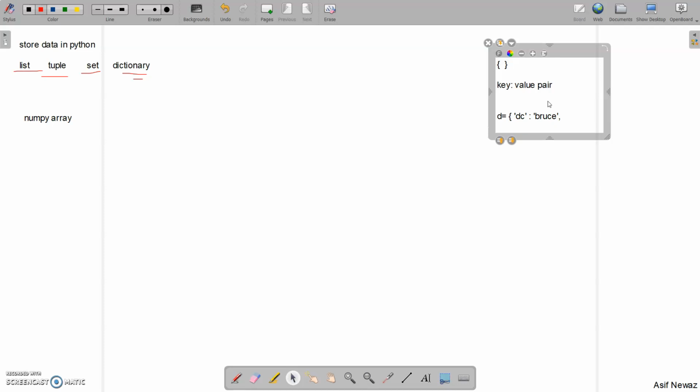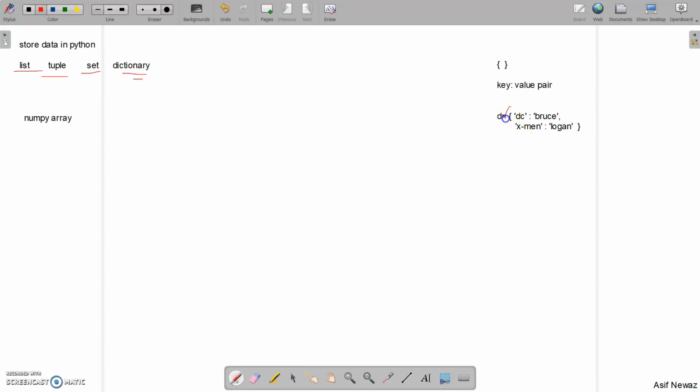The second element, say X-Men. See, I am using this colon after this one, and then ending with a comma. Say for example Logan. Okay, so this is our dictionary.